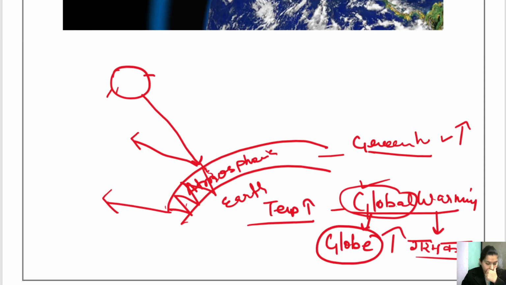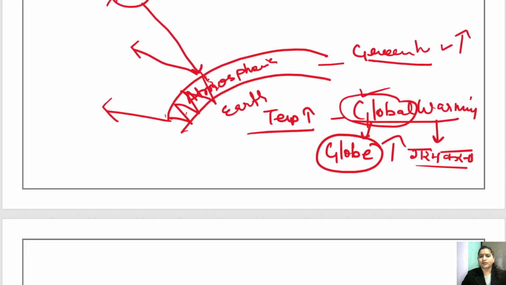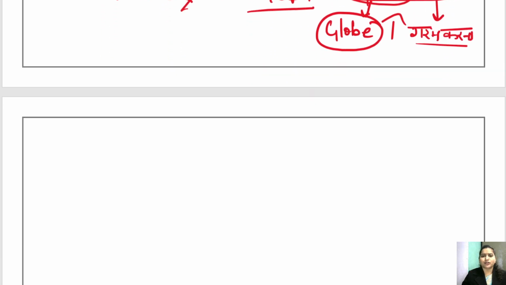Okay, so children, it is not only the matter of one country. Getting it? It is not only the matter of India or China or where the population is increasing. So it is not the matter of only one country. This matter is a global matter. All right, it is spread worldwide.